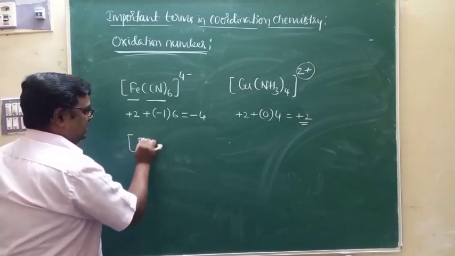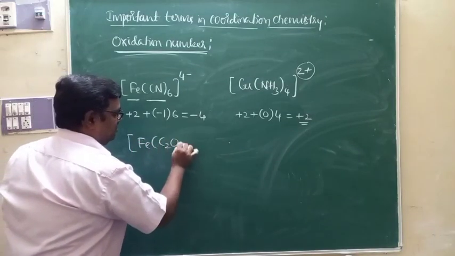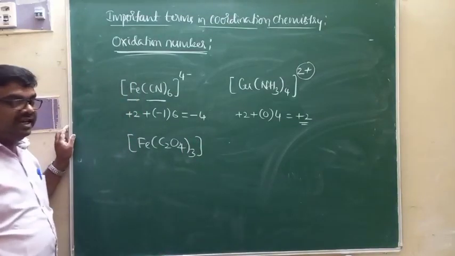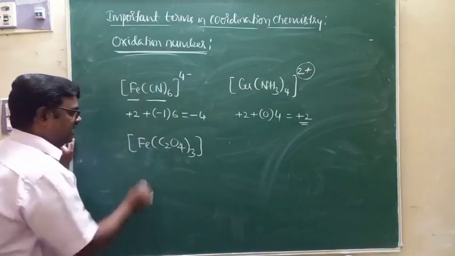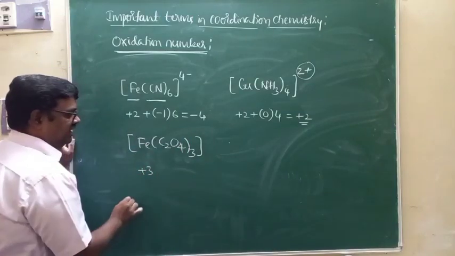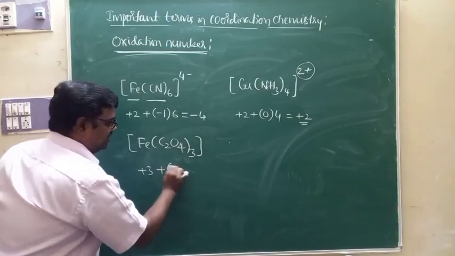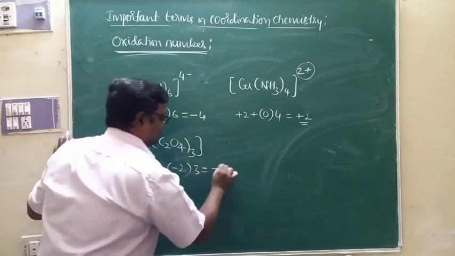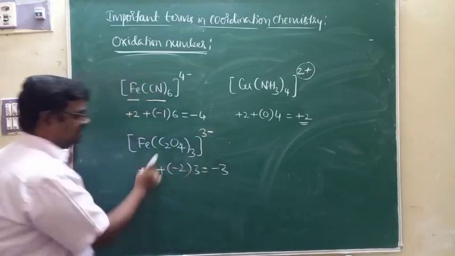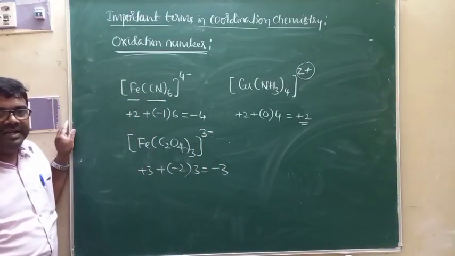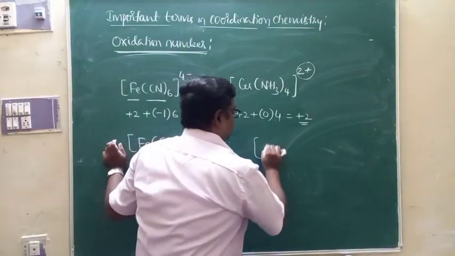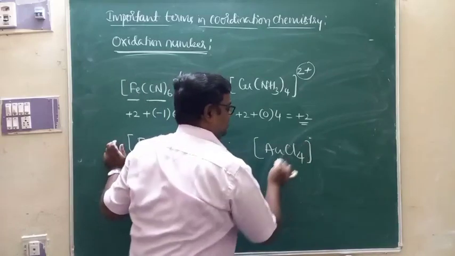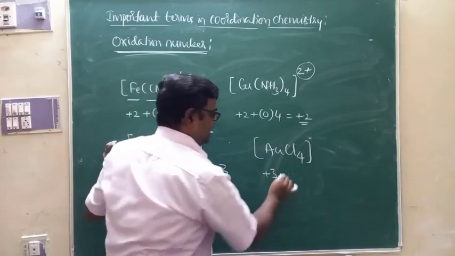Similarly, if I take this Fe(C2O4)3, if you ask what is the charge of this, what is the charge of the coordination sphere, charge of iron is plus 3 as we calculated. Oxalate is minus 2. How many are there? 3. Minus 6 plus 3, that's equal to minus 3. So therefore, the charge of this coordination sphere is minus 3. As you know, in the case of AuCl4, we write the charge as minus 1 because oxidation number of gold is plus 3.